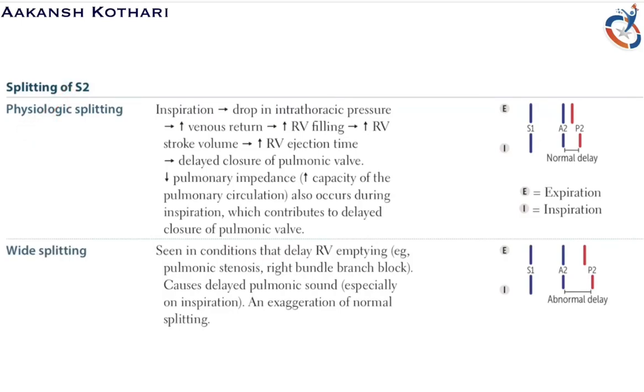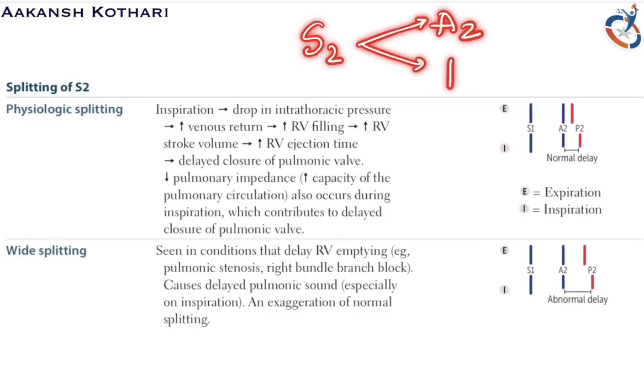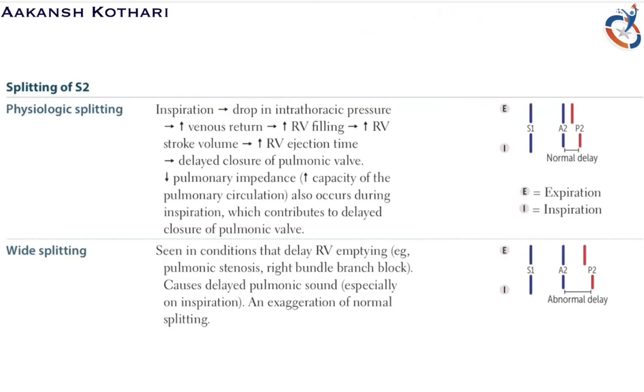In physiologic splitting, there is a normal delay during inspiration. Now what is it? We can hear S1 during the isovolumetric contraction phase, and we can hear S2 during the isovolumetric relaxation phase, correct? Now, when we hear S2, we hear it in two parts, the aortic component and the pulmonary component. Okay, so there is a split in the S2. This is called splitting of S2.